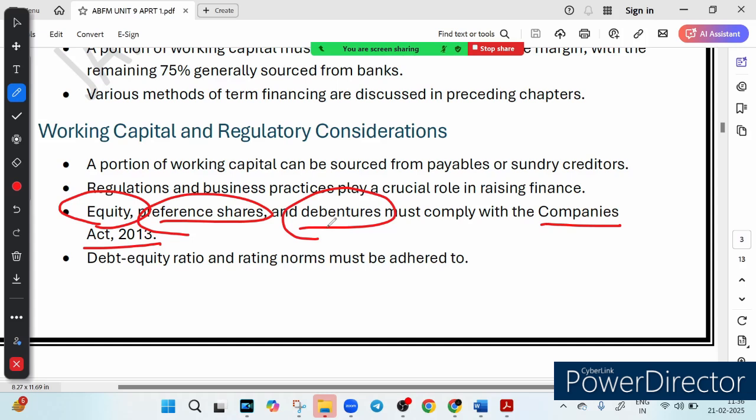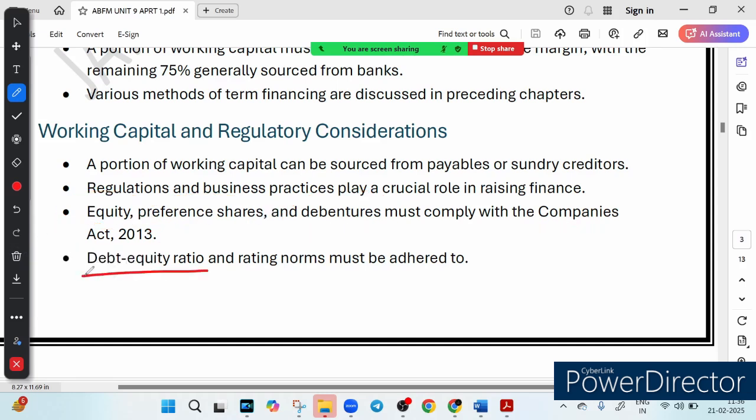Now let's talk about the debt equity ratio, which we call DER. DER and rating norms, two things we are discussing. What is the debt equity ratio? It is the balance between borrowed money and owned money, that is, loans and equity. The balance between loans and equity is what we call DER, right? Too much debt can make a business risky.